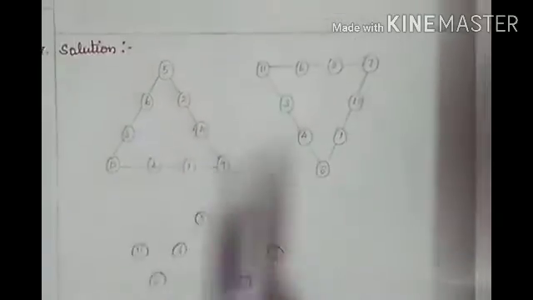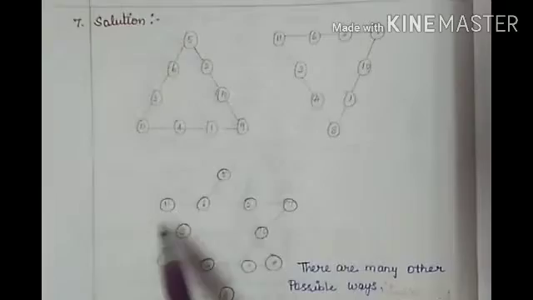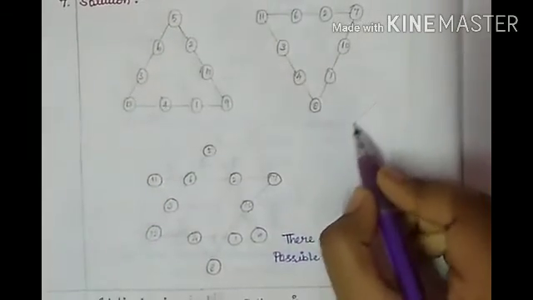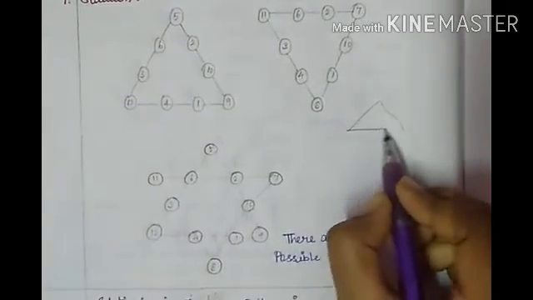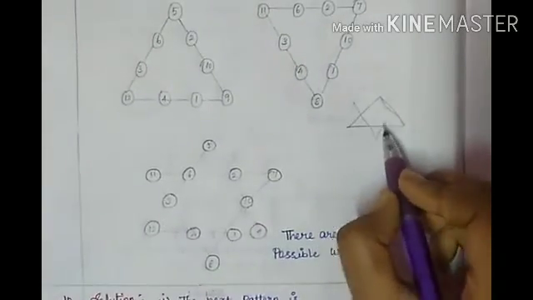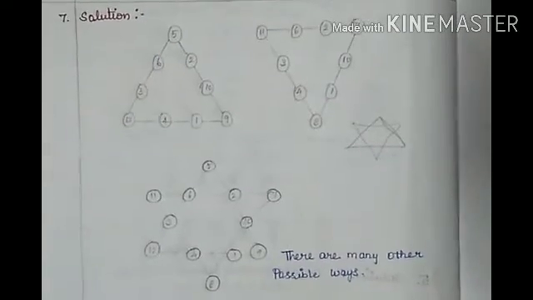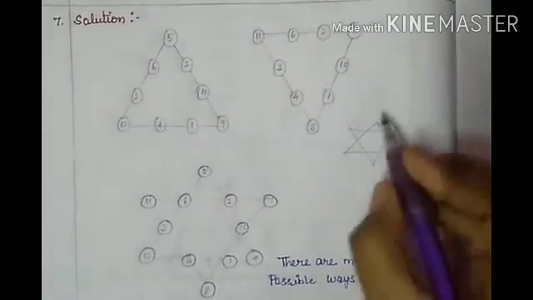These are the possible ways. First, this is a star. You just have one part of the star, which is one triangle, and the second part of the star is another triangle, right children? Like this only we'll be getting the star. So here we are just using this method.